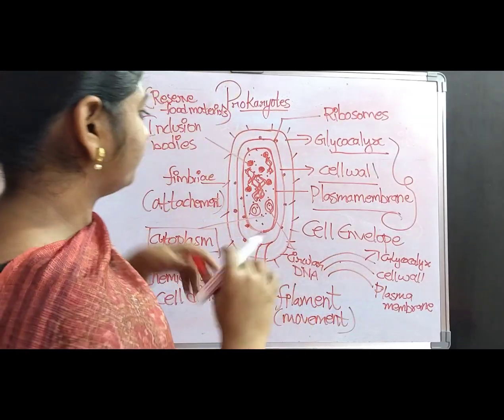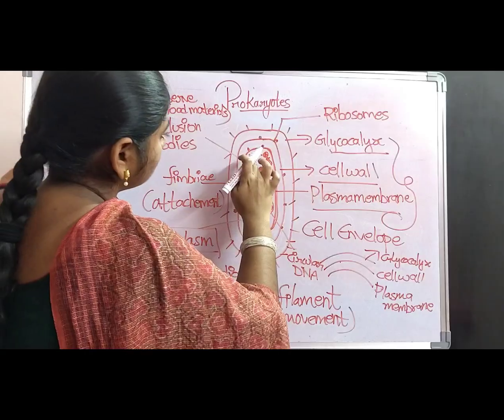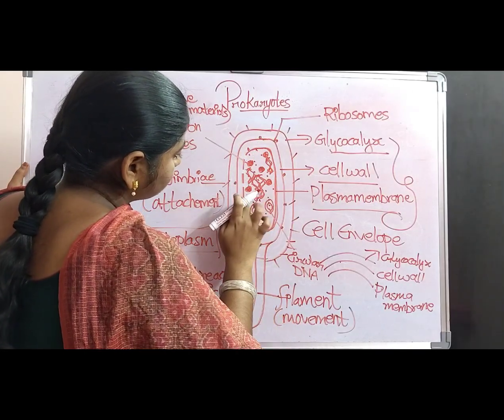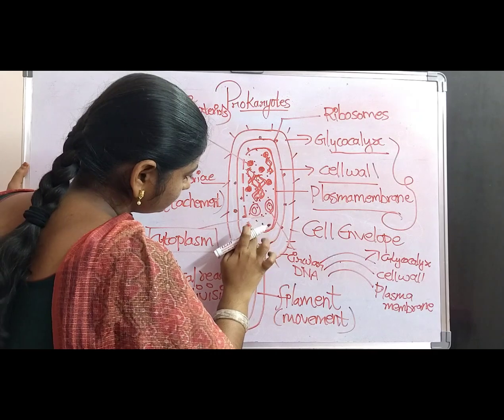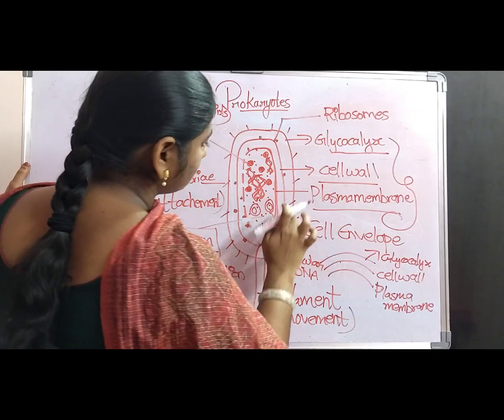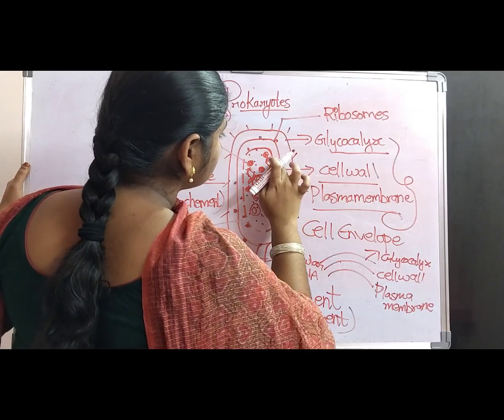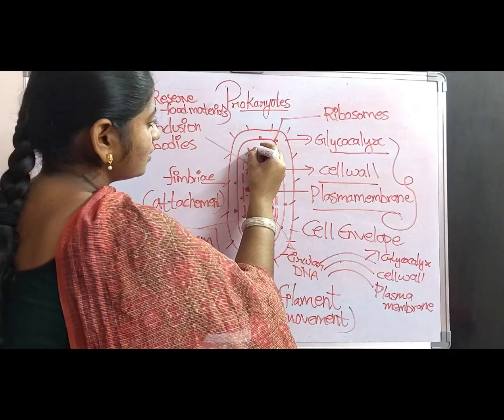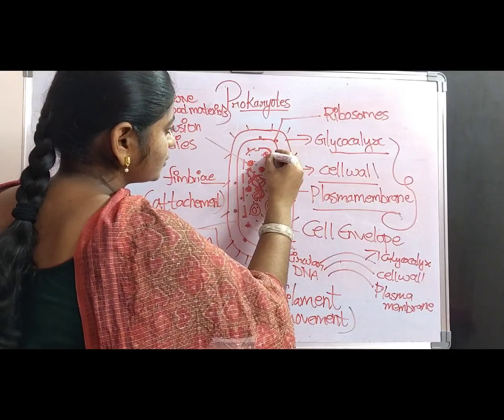And also, the plasma membrane of the bacterial cell contains some gaps. These gaps are filled with vesicle-like structures.